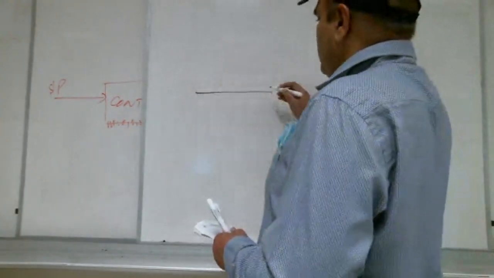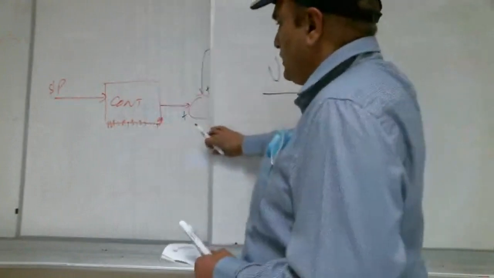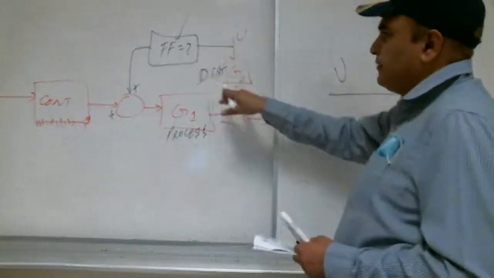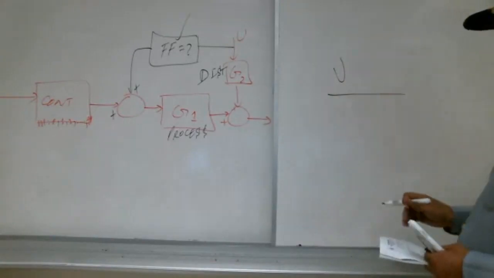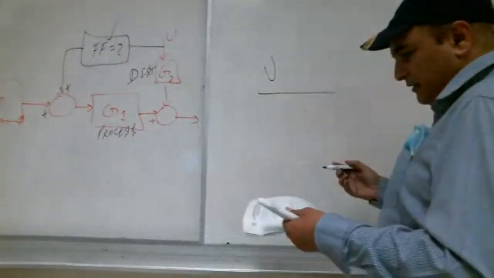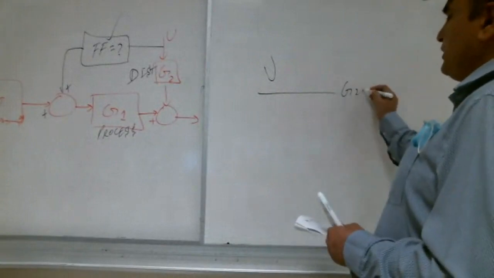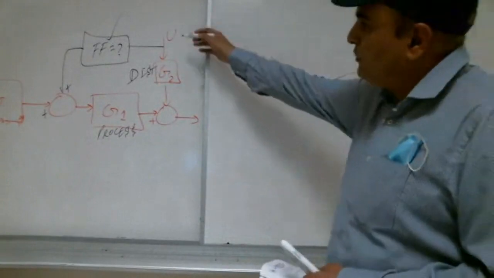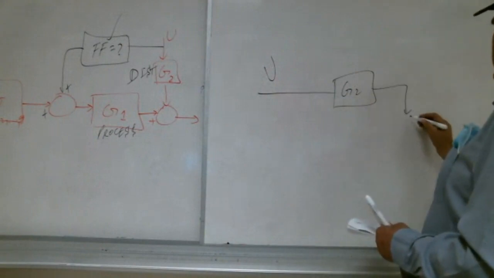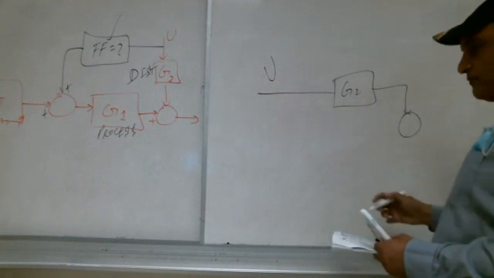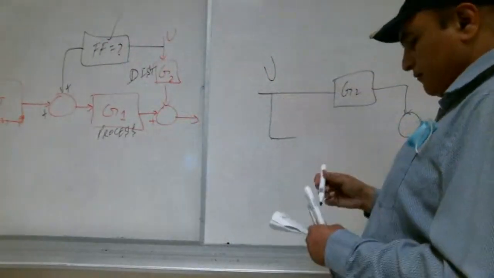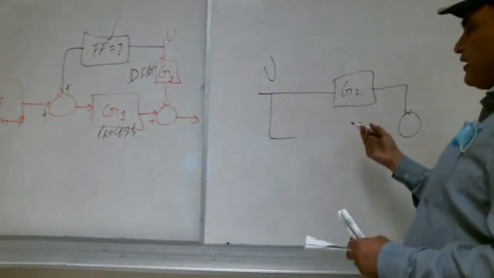So the disturbance is coming. Here, Shabab, I am drawing this part again, just to make it easy. U is coming, then G2 is there. With U, G2 is there, and it is coming here. From this side, again, U is going, and we have here feed forward.